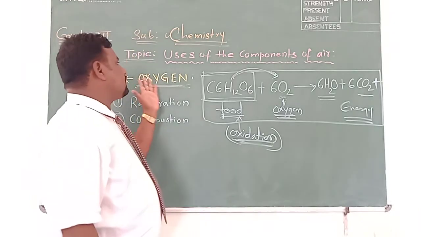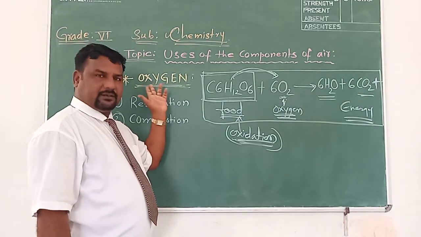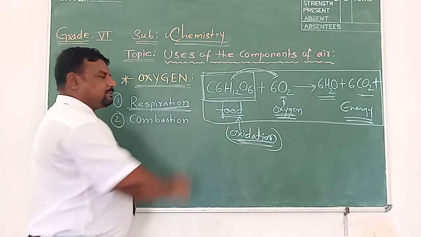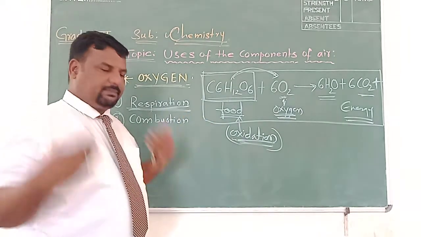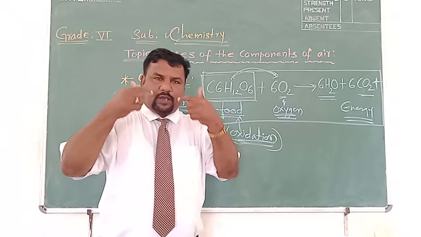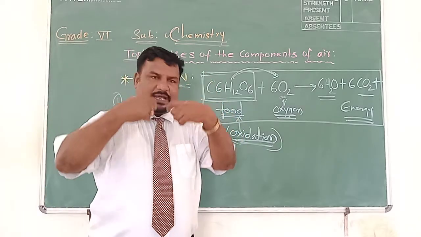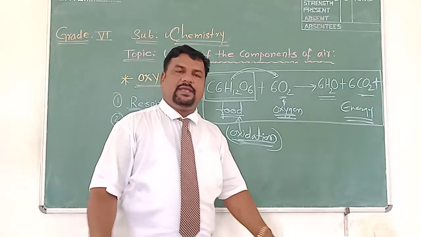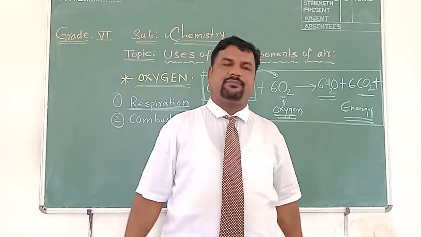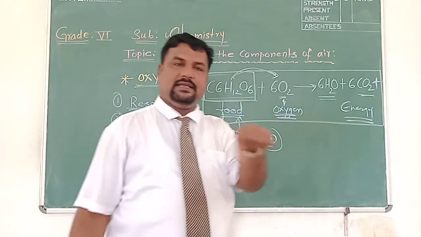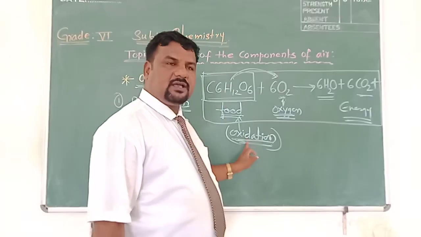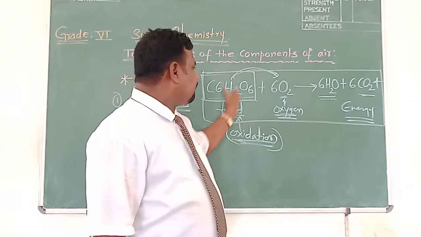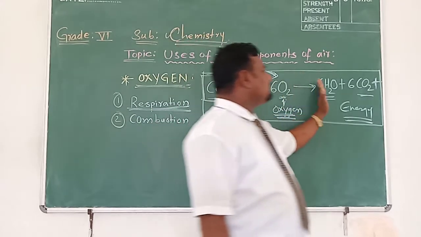See how this element oxygen, a component of air, is used. It has a vital role during respiration. During breathing we take in oxygen. That oxygen enters through the nostril, nasal cavity, pharynx, larynx, through the entire respiratory tract, and finally reaches the lungs. From the lungs it is supplied to the various tissues and cells of our body. When oxygen enters the cells, it starts the oxidation process, breaking down the food molecules.